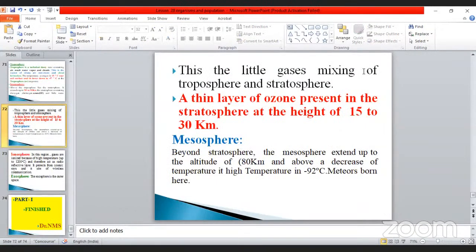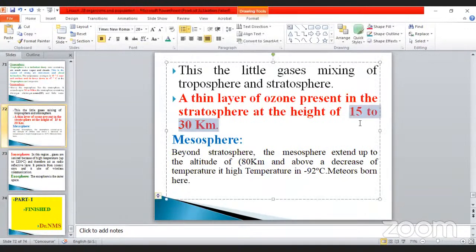This is the little gas mixing of the troposphere and the stratosphere. A thin layer of ozone is present in the stratosphere at a height of 15 to 30 kilometers. Sometimes they may ask the question, how thick is the ozone layer? Like in 2019 and 2020, just go and check it.